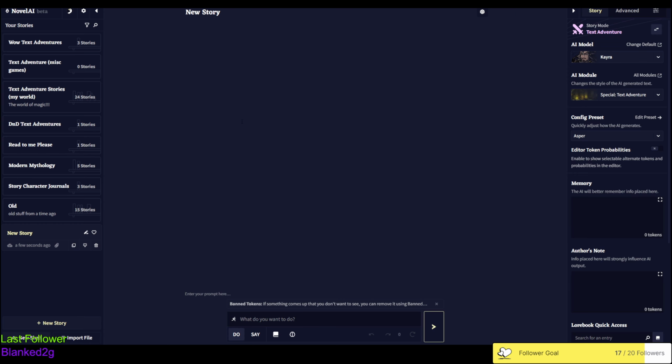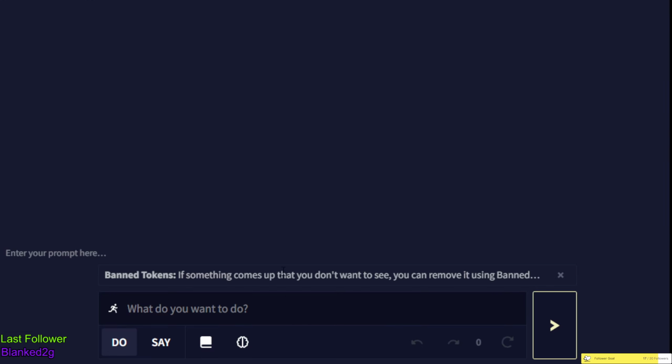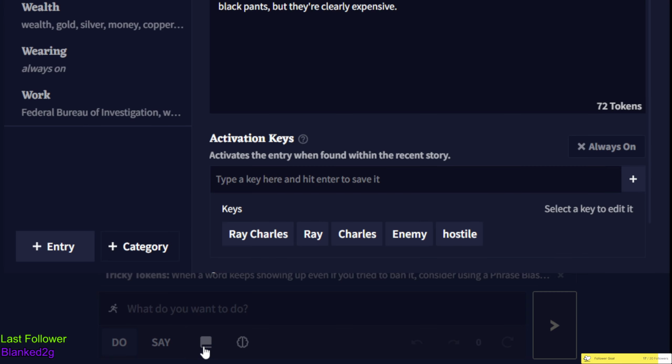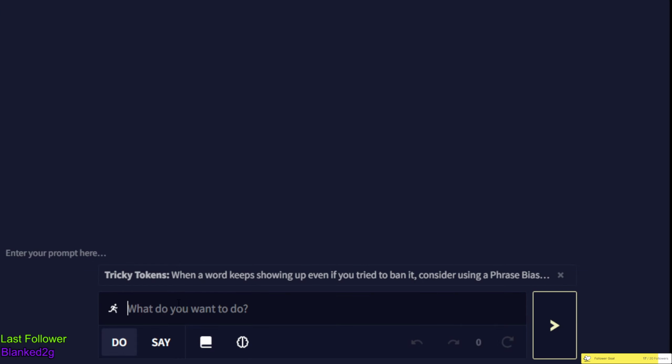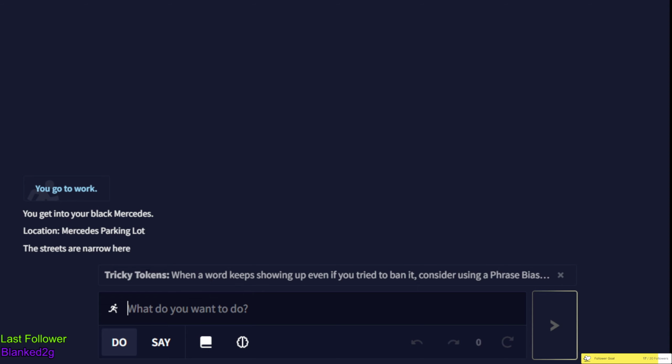So how do you actually play this game? We have everything set up. We have all the settings and everything. Let's take a look at this down here. So you can do, or you could say, it's going to change what comes out. And then this is a little icon here that you use to bring up the lore book. So what do I want to do? I'm going to go to work. You go to work.